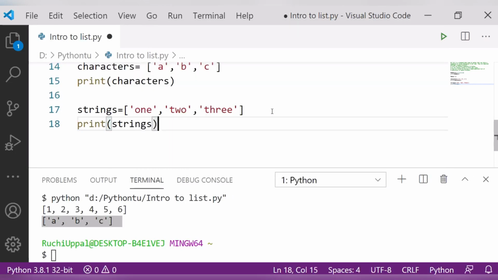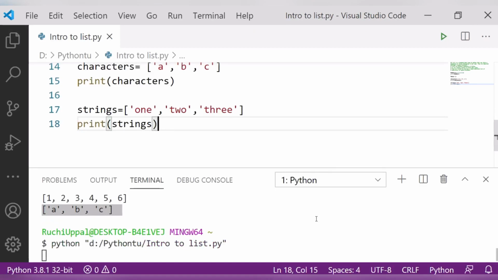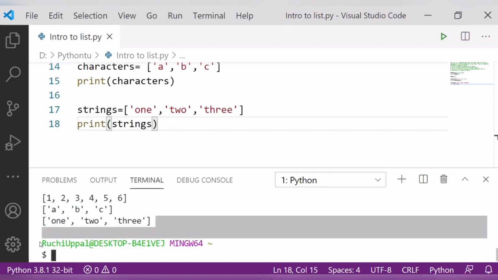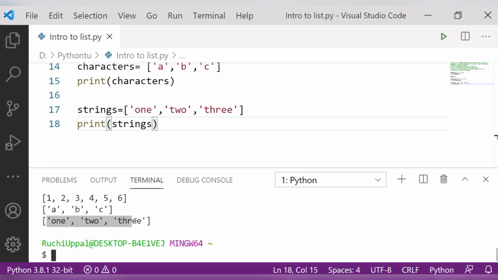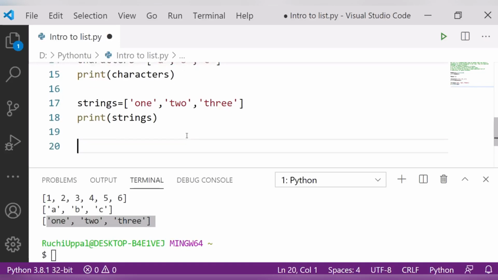Clear? So let's save and I will run it. You will see, I got my strings here. Strings values are here. Now suppose I have to print the list of mixed value types. So what I will do, simply I will write mix type. Then again I will write here 1, 2, suppose 2.5, and then I am writing here apple. Then after that I am writing here D.